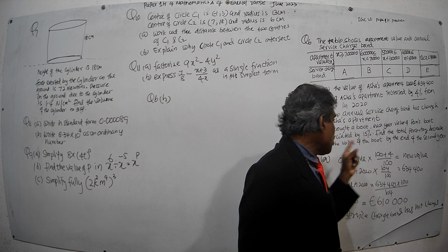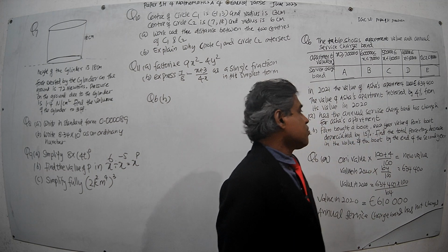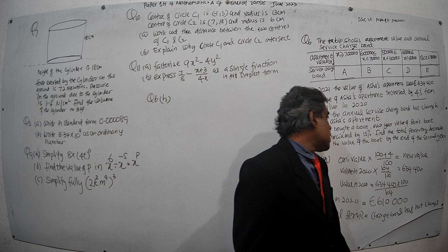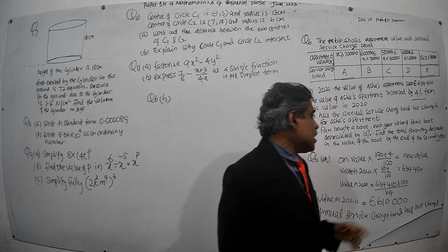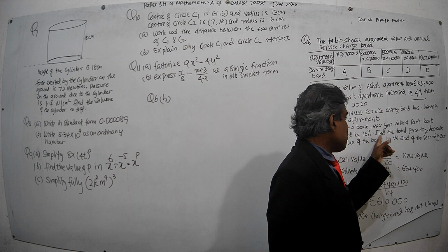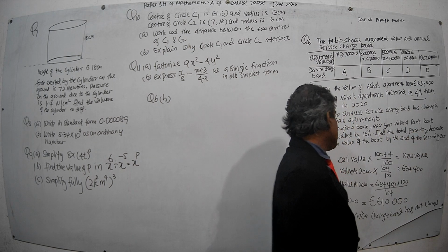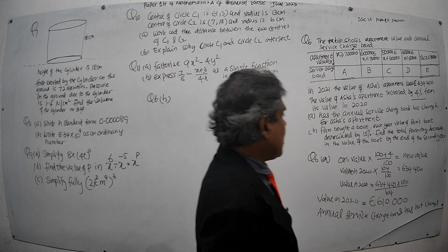Now Pam has bought a boat. The value of the boat depreciates by 15%. Depreciates means decrease. The value decreases by 15% every year. They say find the total percentage decrease in the value of the boat by the end of the second year.